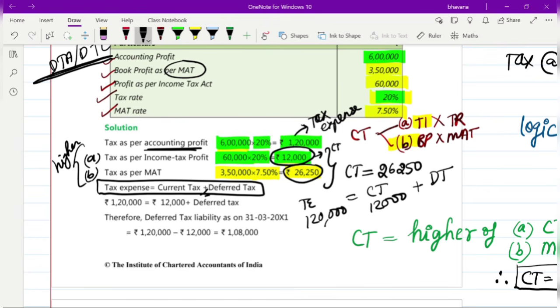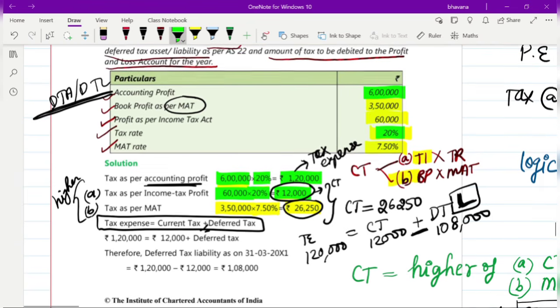So, how much will you add? If you add 1,08,000, you will get your deferred tax. So whether this is a deferred tax asset or liability, since we are adding here, it will be a deferred tax liability. So therefore, what is your deferred tax asset or deferred tax liability as per AS 22? Here you will create a deferred tax liability of 1,08,000 rupees. Okay, fine. So this is clear.